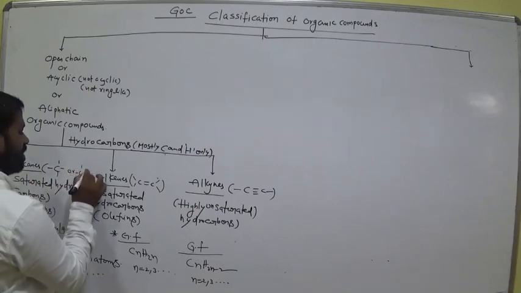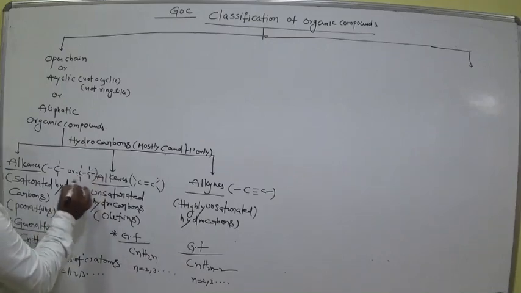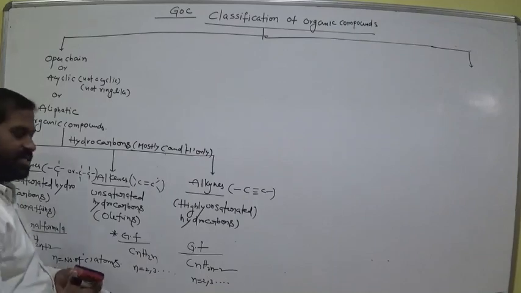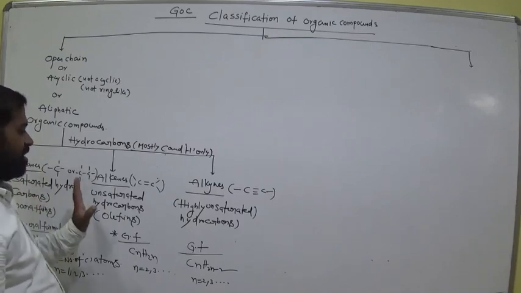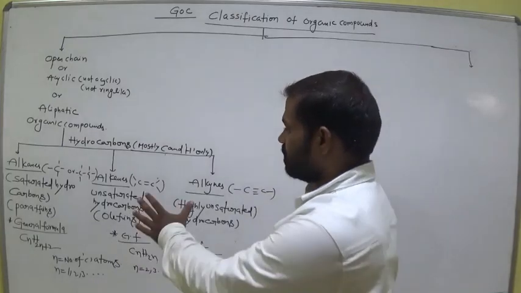Am I right? All are single bonds around the carbon atoms. Then we call it alkanes. Is it clear, all of you, up to here? So again, we discussed alkanes and alkenes individually, one by one. Okay, is it clear? So write all these at one place only.